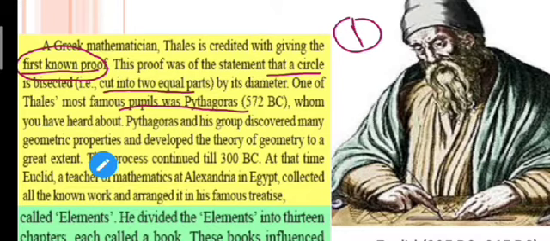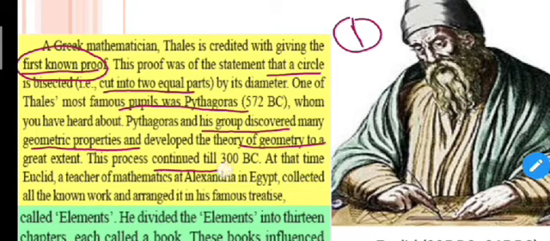Thales' most famous student was Pythagoras, and he also did many proofs regarding geometry. He and his group discovered many geometric properties and developed the theory to a great extent. This process continued till 300 BC.